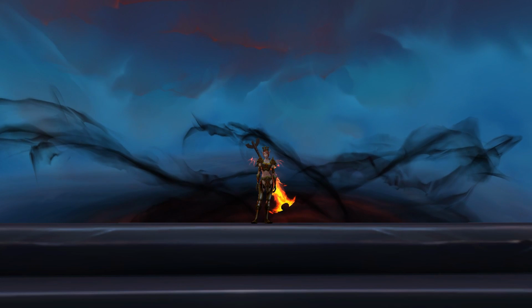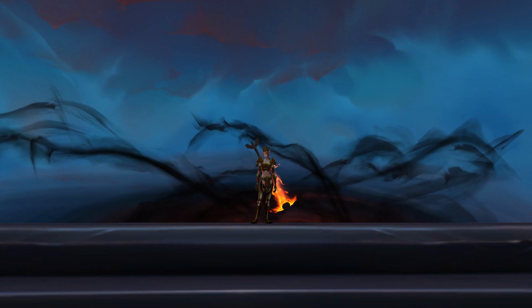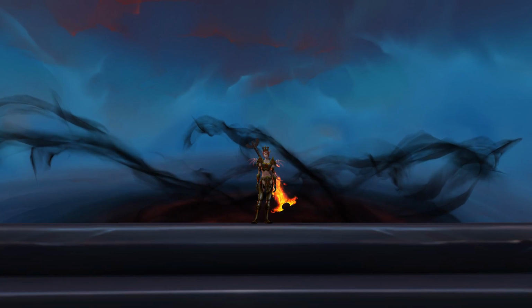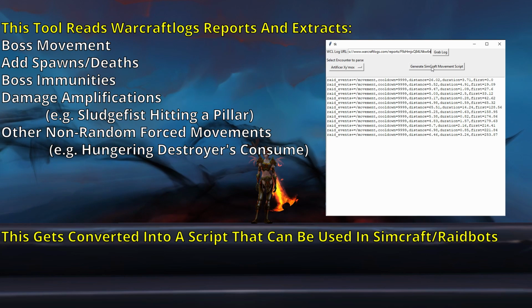Because I like theory crafting, I've been working on trying to build tools to make theory crafting better. For example, the way that we model combat using SimCraft and by extension RaidBots isn't done in a way that actually looks like actual boss encounters. To address this, I've been building a tool that extracts boss movements, adds spawns and deaths, boss immunities, and boss damage amplifications from combat logs hosted on warcraftlogs.com.